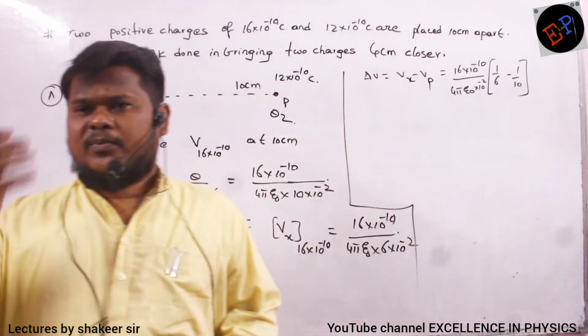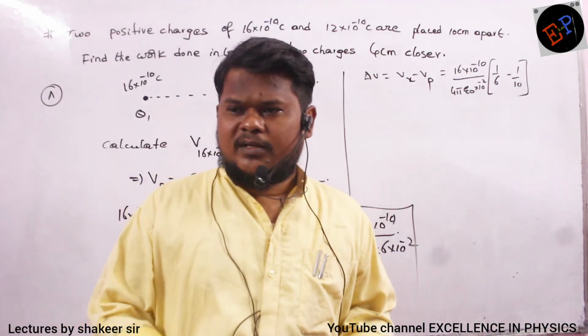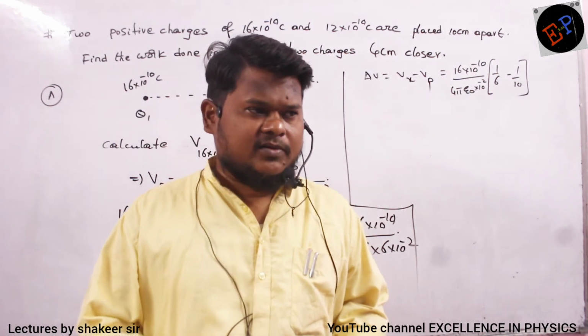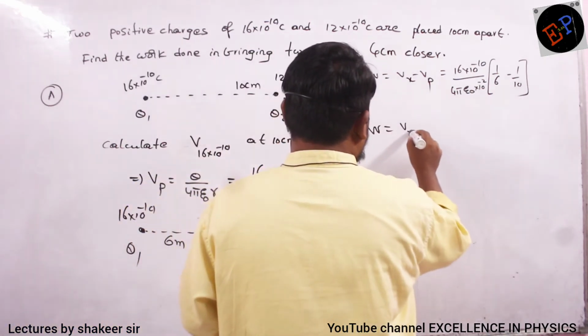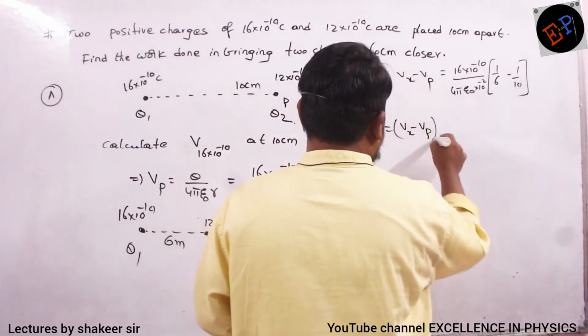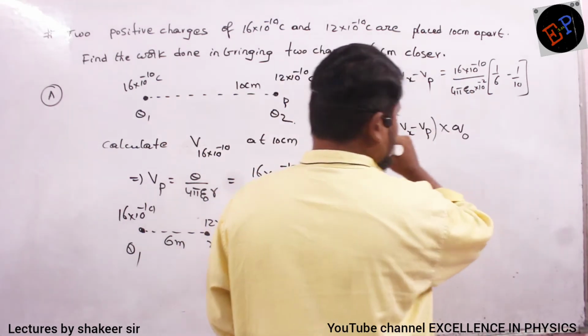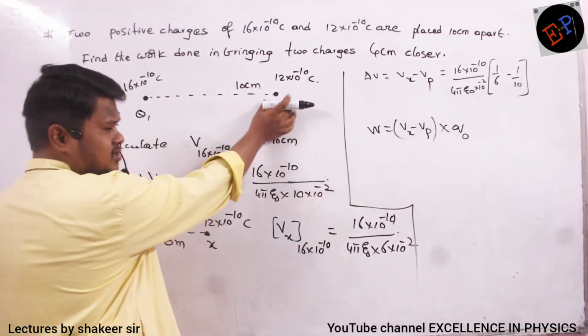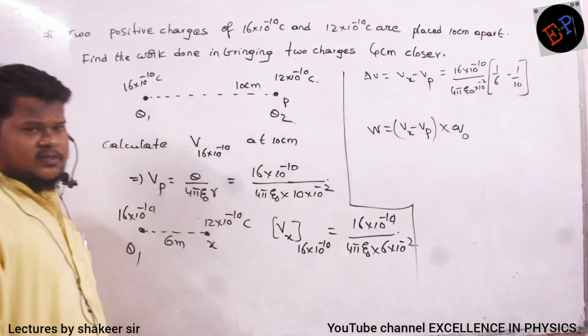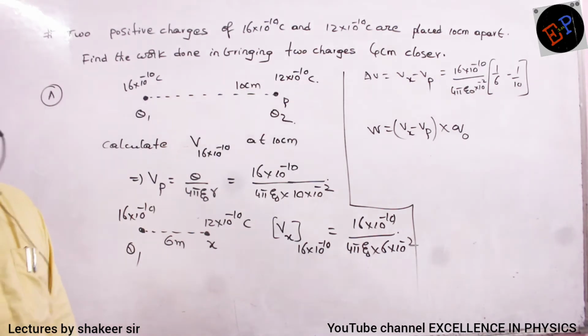Now once I calculate potential difference, can't I calculate work done? Now work done, find out. How can I calculate work done? Work done is nothing but Vx minus Vp multiplied by charge which you have moved. Which charge you have moved? We have moved this charge, no? So just write the charge there. Is it clear? That's it.